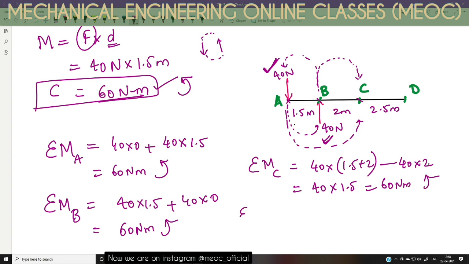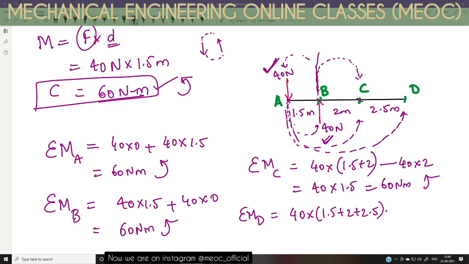Now the moment about point D, the sum of moments of all the forces about point D. Through A there is a 40 Newton force acting downward, so that is making an anti-clockwise moment about D. That is 40 into the A to D distance, 1.5 plus 2 plus 2.5, and through B there is a 40 Newton force acting upward.